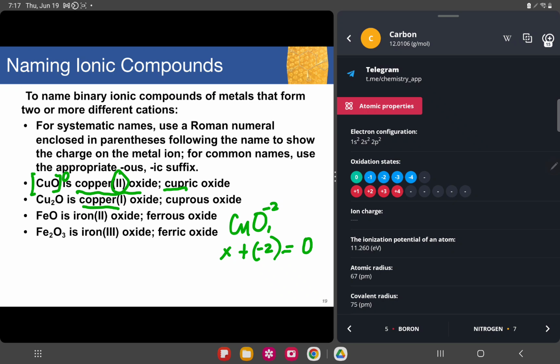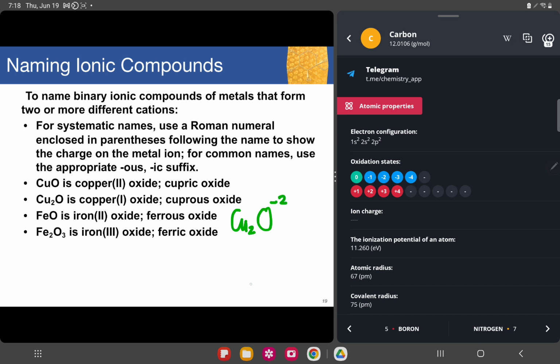Okay? So x, and then we'll transfer this 2 to the other side. That would make it positive. X is 2. So our copper is 2. Okay, do you understand that? Let's move to another exercise. So we have Cu2O. Remember oxygen is always negative 2.